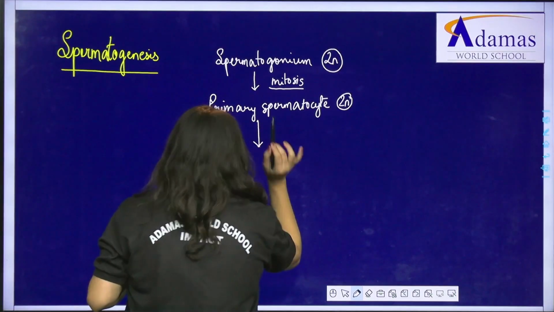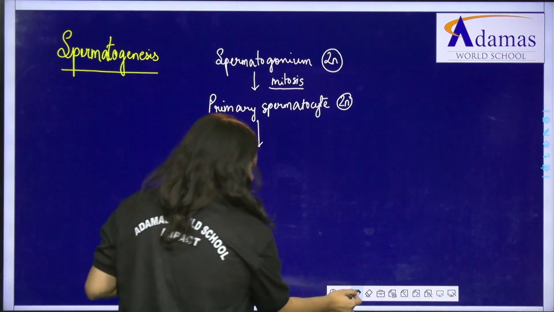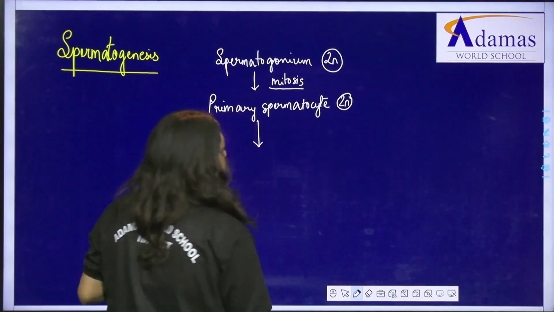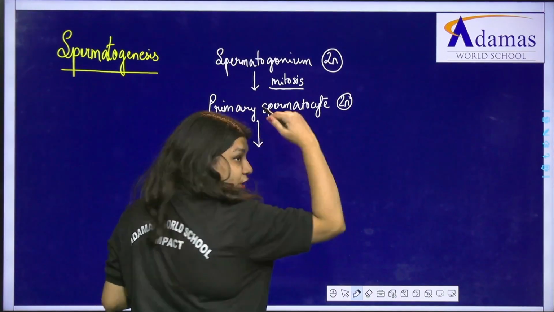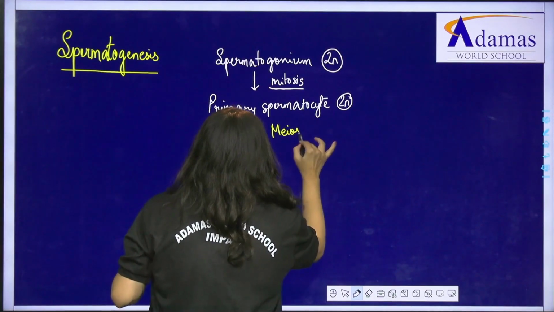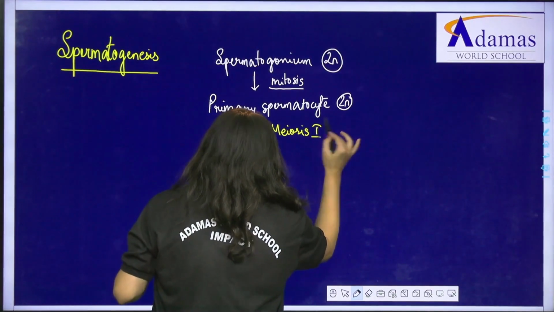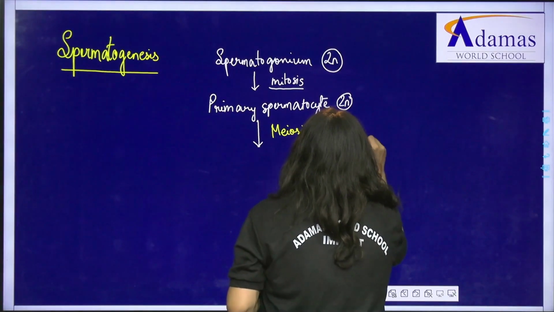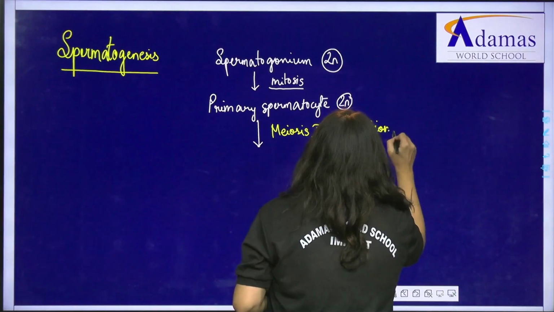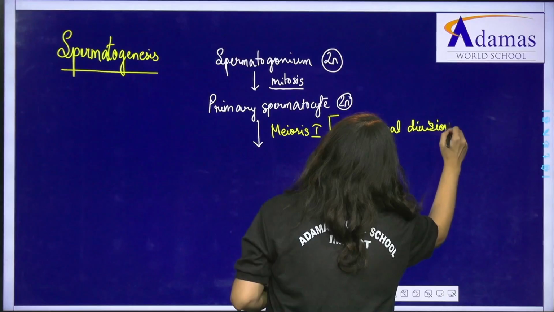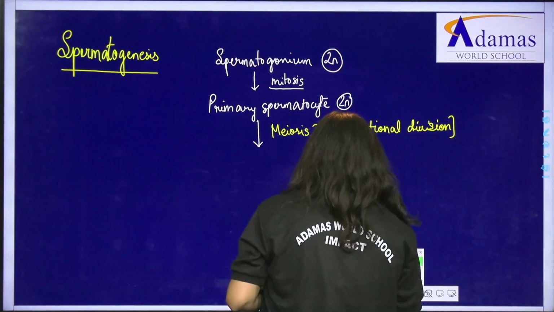Now from here meiosis will start, and I think we all have this basic idea that meiosis is of 2 types, I mean it has 2 stages. First you will have meiosis 1. Meiosis 1 is the reductional division, I hope we all know. So now what will be the result of the reductional division?